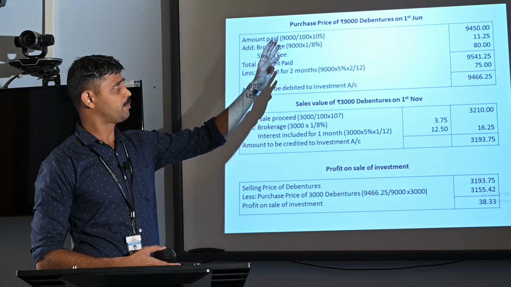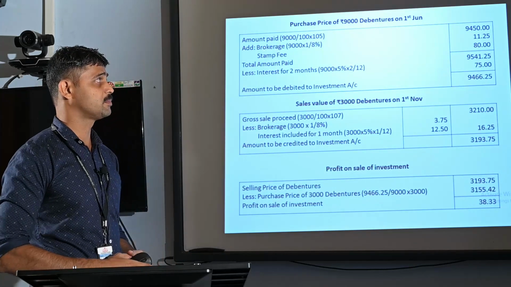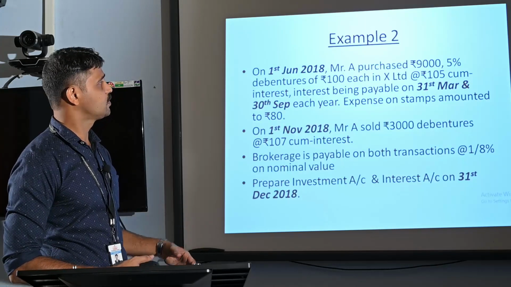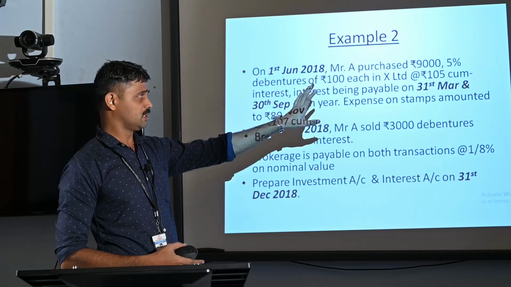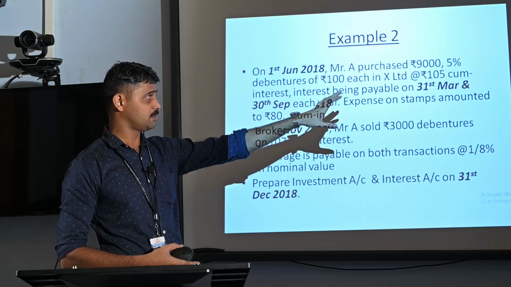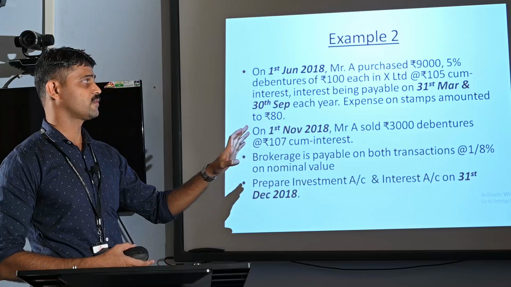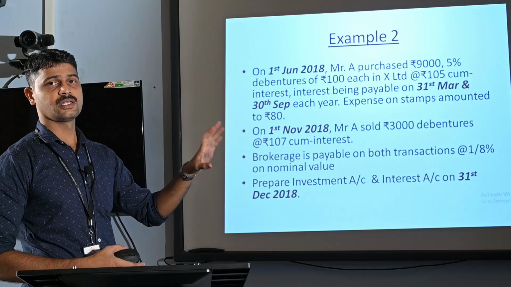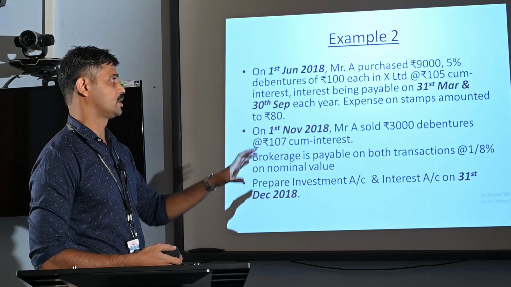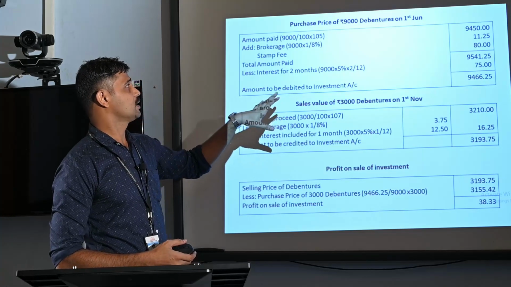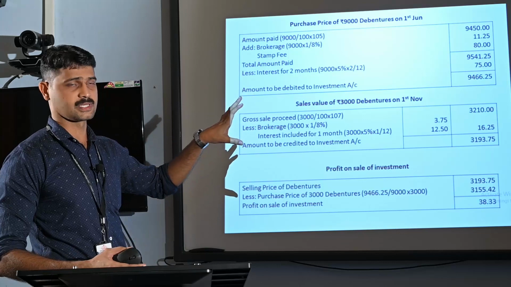So first of all, while purchasing rupees 9,000 debentures on 1st June, as in the example, we have seen that the debentures have been purchased by Mr. A at rupees 105. Rupees 105 is the price of debentures that Mr. A should pay. Here rupees 9,000 is the value of the debentures purchased.